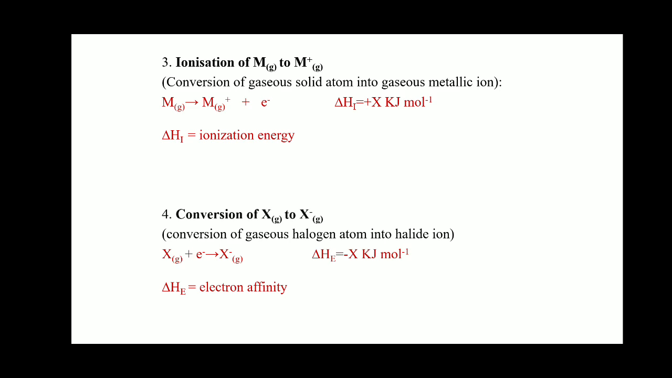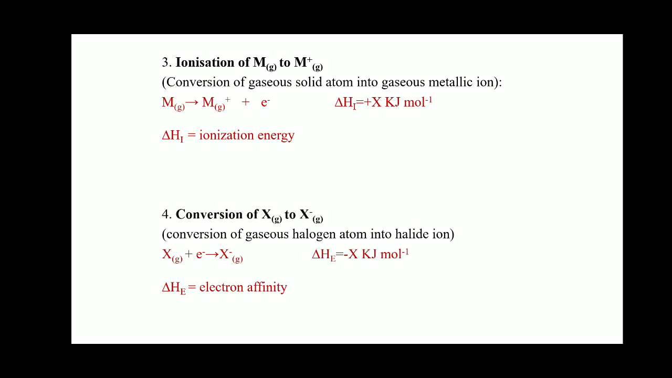So the energy absorbed by a metal in gaseous state to convert into M plus is known as the ionization energy. Here delta Hi is the ionization energy, which is plus x kilojoules per mole. Plus x means energy is absorbed to convert M to M plus. If energy is absorbed, the sign is positive. That's why delta Hi has a positive sign. Positive sign means an endothermic reaction, so this reaction is endothermic.